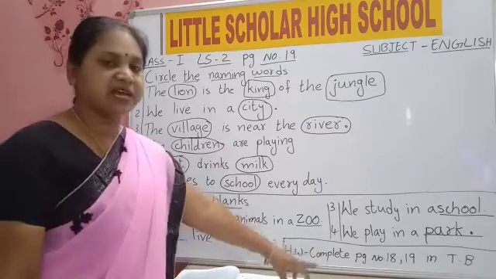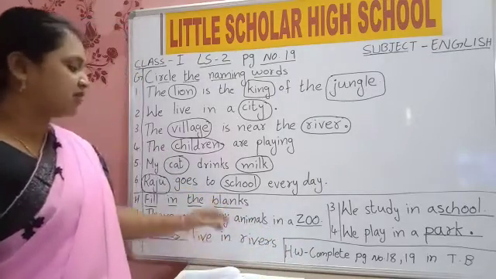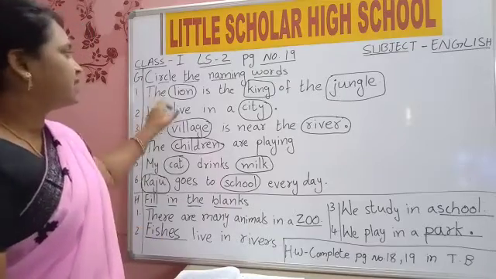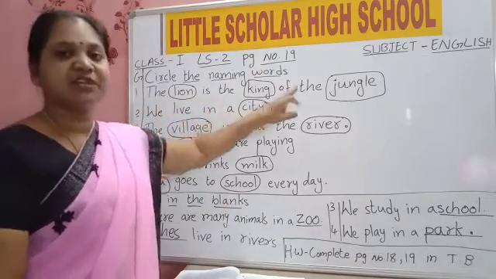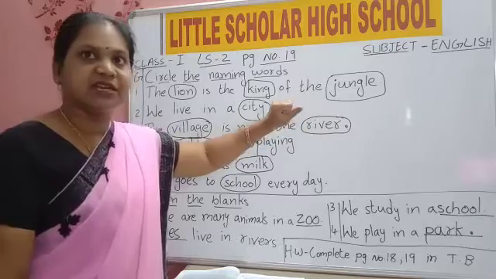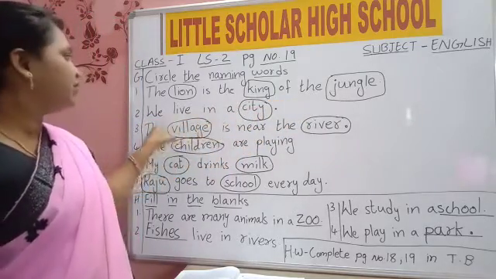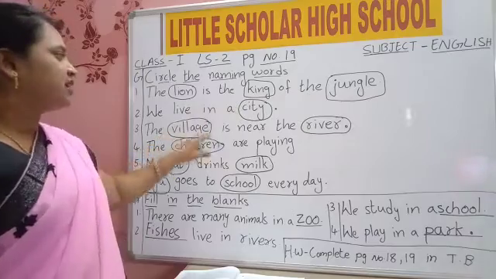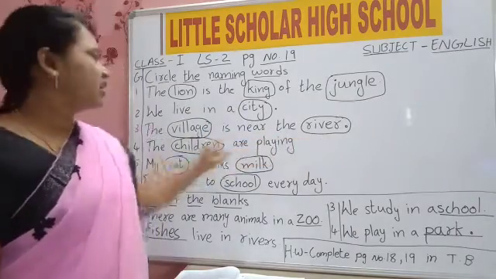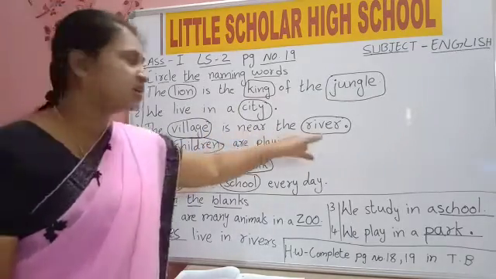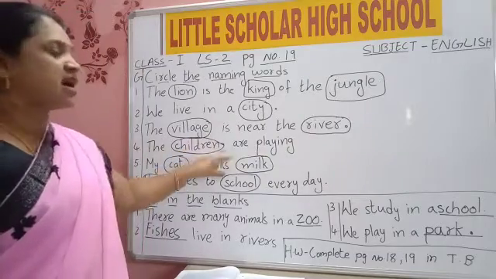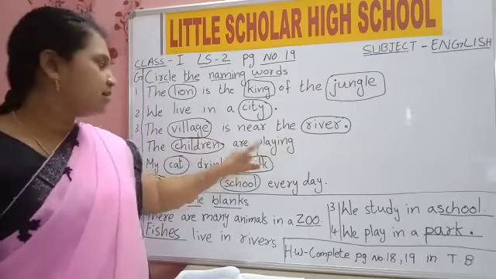Complete these two papers, 18 and 19, in your textbook. Read once again all the sentences. The lion is the king of the jungle. We live in a city. The village is near the river. The children are playing.